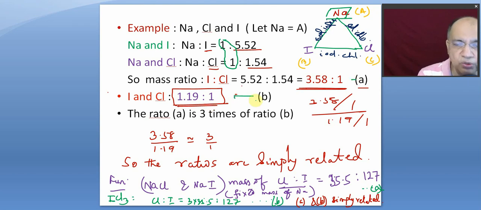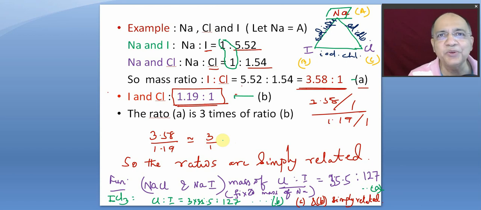So these two ratios are simply related because the ratio of the ratios is a simple ratio. 3.58:1 by 1.19:1, that is coming, when you round off, it is 3. Exactly, it is coming 3:1. Sometimes you get 2.99997 or 3.01. So you round off, excusing it to be a human error. That is a whole number ratio, right?